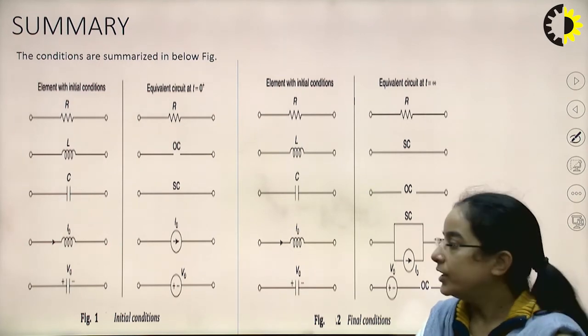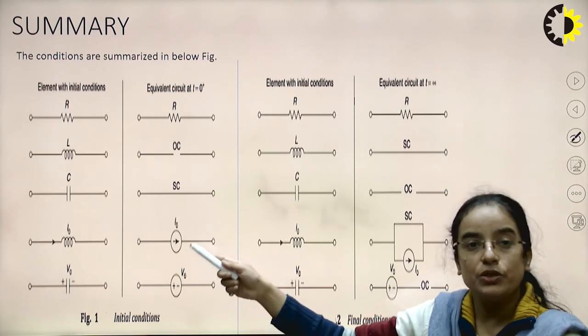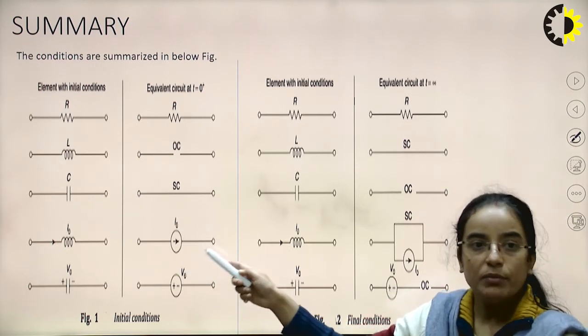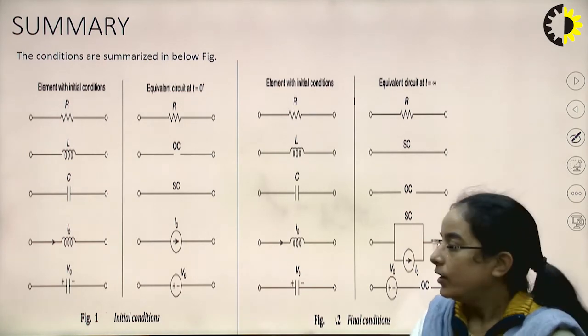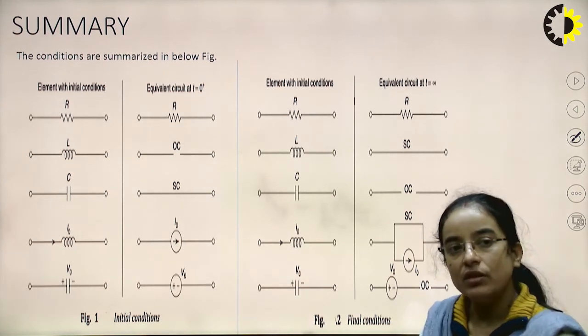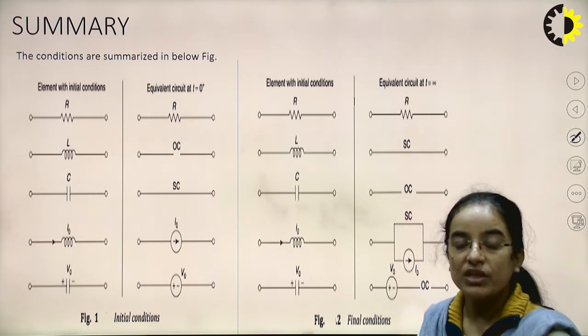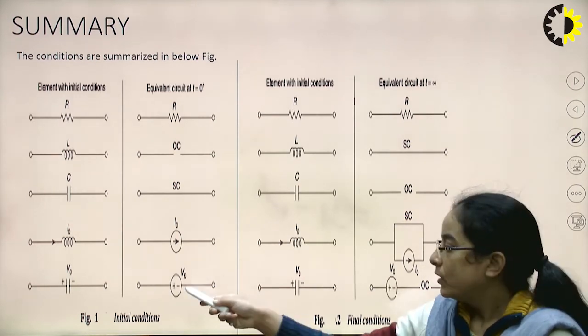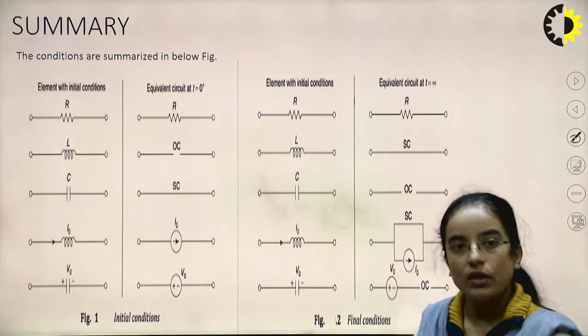Similarly, if an inductor is there with initial current I0, then it will behave as a current source with current I0. If a capacitor has voltage V0 just before the switching, then it will behave as a voltage source with value V0.